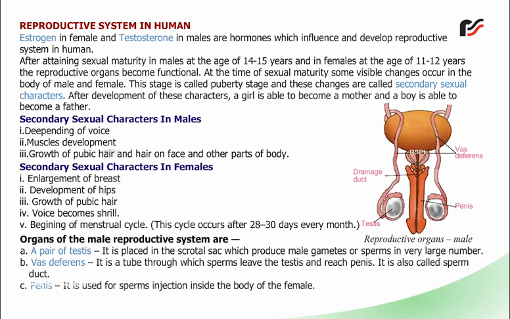Organs of the male reproductive system are: A. A pair of testes. It is placed in the scrotal sac, which produces male gametes or sperms in very small number. B. Vas deferens. It is a tube through which sperms leave the testes and reach the penis. It is also called sperm duct. C. Penis. It is used for sperm's injection inside the body of the female.